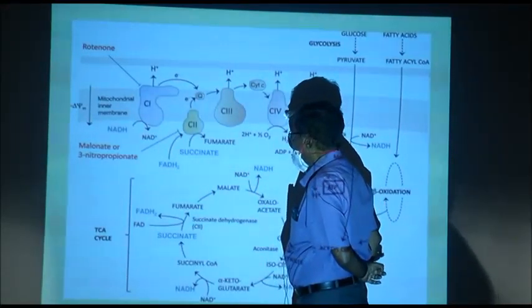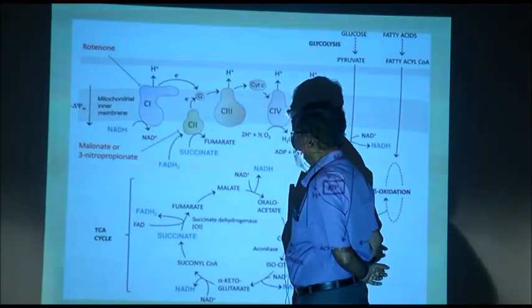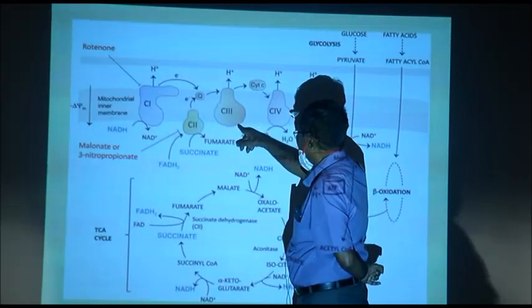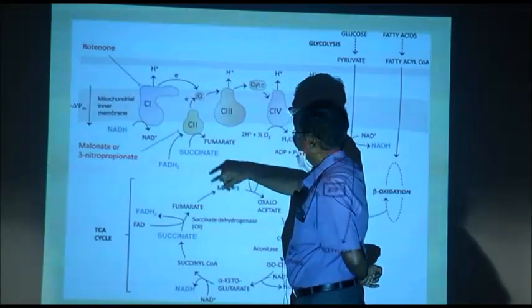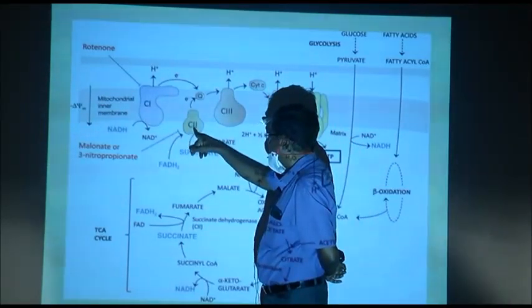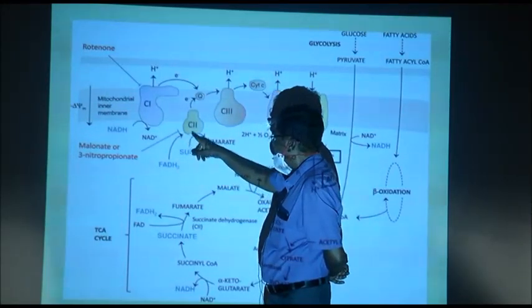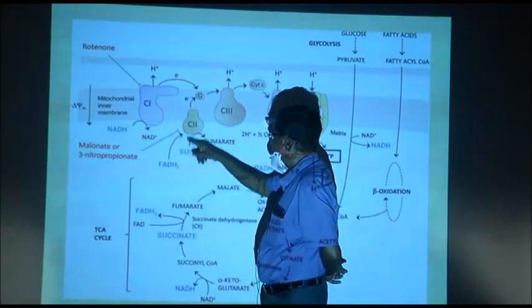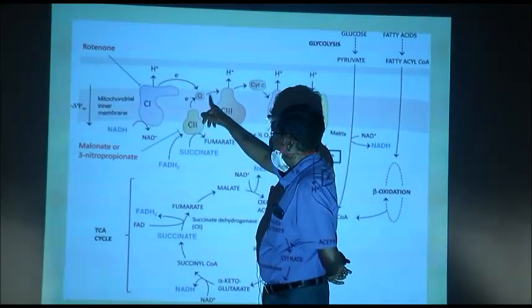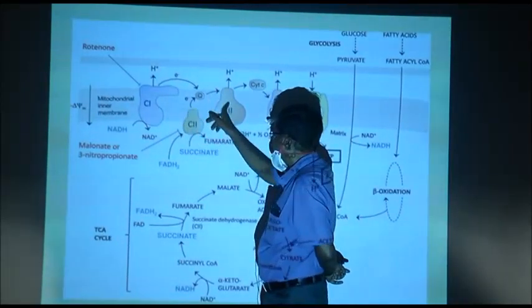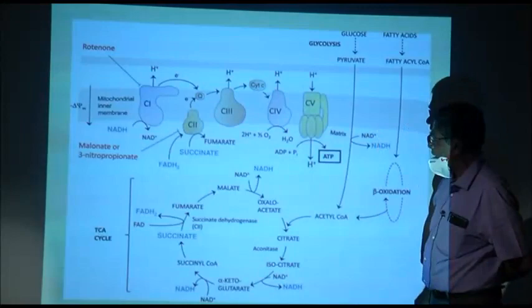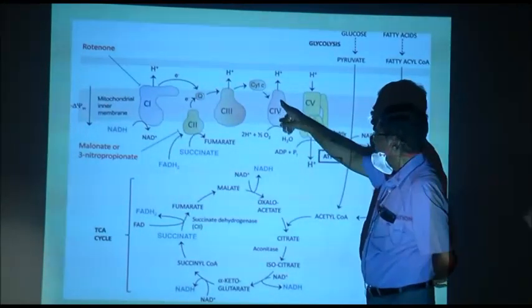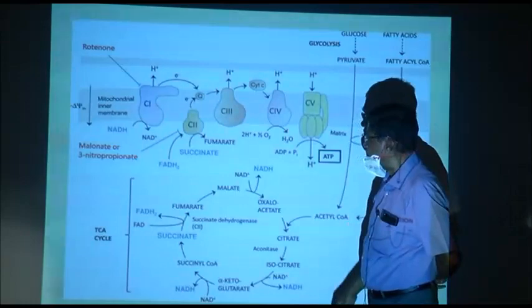Now, the complex 1 gives its electron to quinone, to complex 3, complex 3 to complex 4 through cytochrome C, and complex 2 receives hydrogen and electron from FADH2, and through quinone, this is also through quinone. So, ultimately electrons come to complex 3, and then through cytochrome C they come to complex 4.